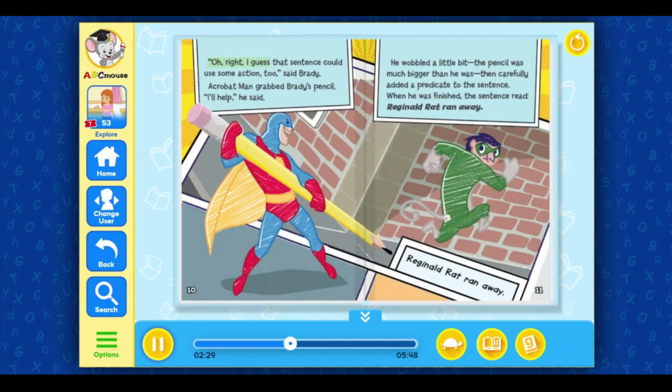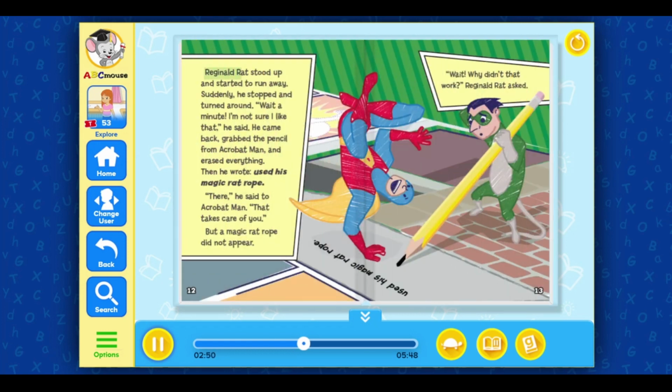"Oh, right. I guess that sentence could use some action too," said Brady. Acrobat Man grabbed Brady's pencil. "I'll help," he said. He wobbled a little bit. The pencil was much bigger than he was. Then he carefully added a predicate to the sentence. When he was finished, the sentence read, Reginald Rat ran away. Reginald Rat stood up and started to run away. Suddenly, he stopped and turned around. "Wait a minute. I'm not sure I like that," he said. He came back, grabbed the pencil from Acrobat Man, and erased everything.